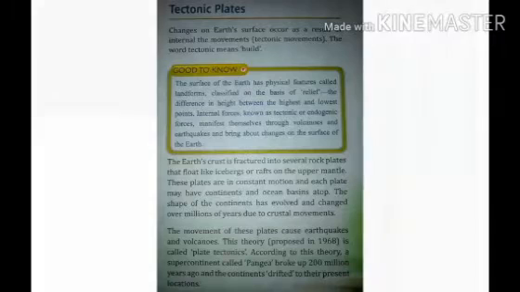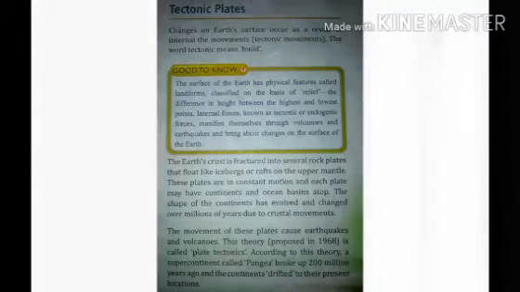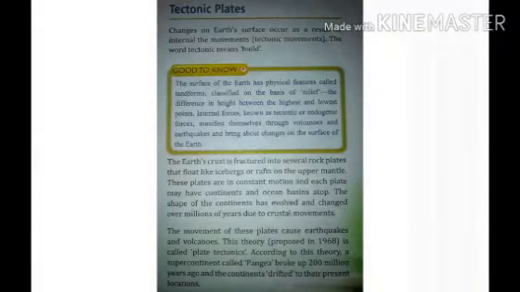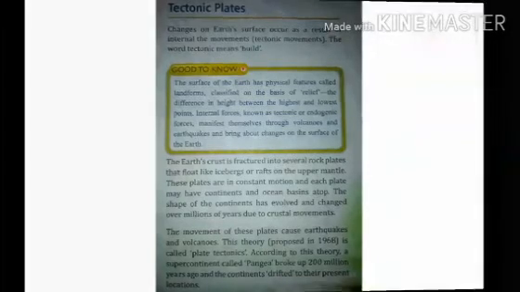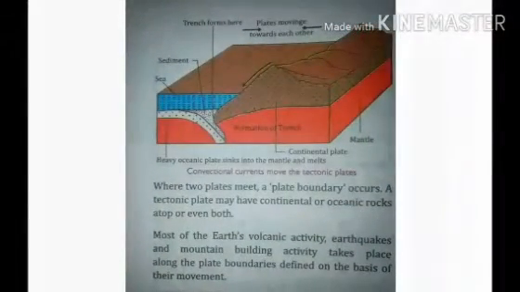According to this theory, a supercontinent called Pangaea broke up 200 million years ago, and the continents drifted to their present locations. So by this movement of the earth crust, there are certain changes in the surface of the earth. Okay children, as the earth crust is made of plates, there are several plates.